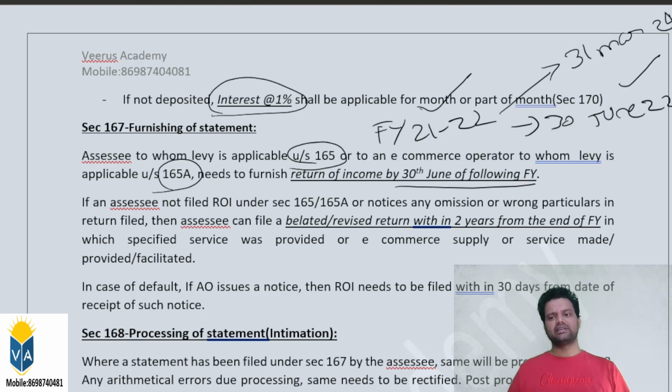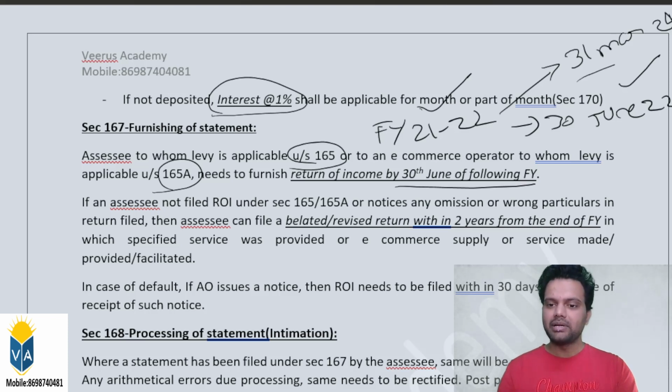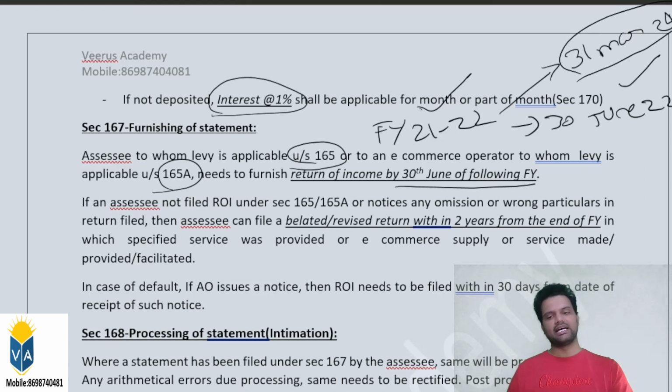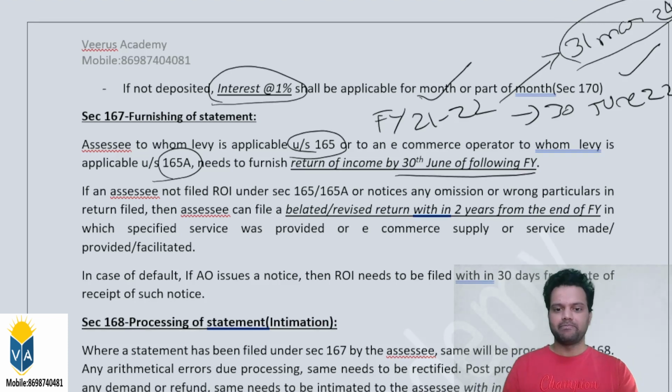Can he file a revised return if he sees any incorrect particulars in the return? Can he revise his return? The answer is again yes. The same timeline is applicable for the belated return as well as the revised return. The same timeline is applicable, that is 2 years from the end of the financial year in which the transaction took place. Okay, am I clear?